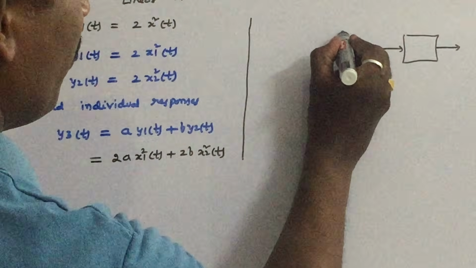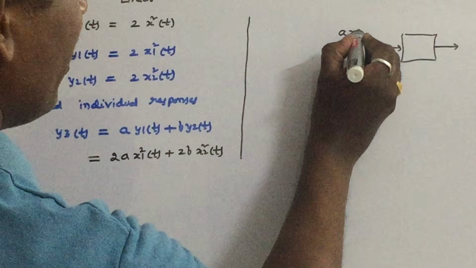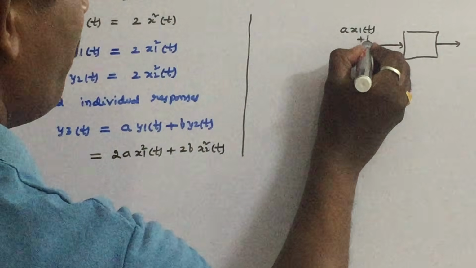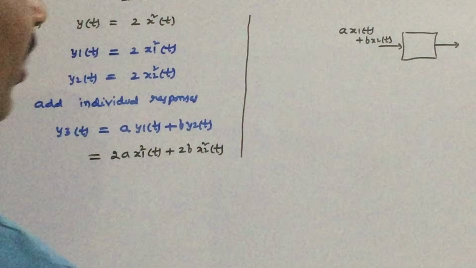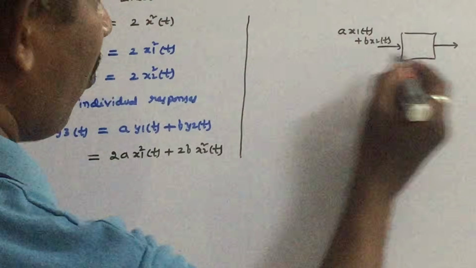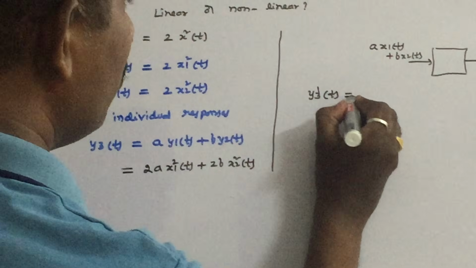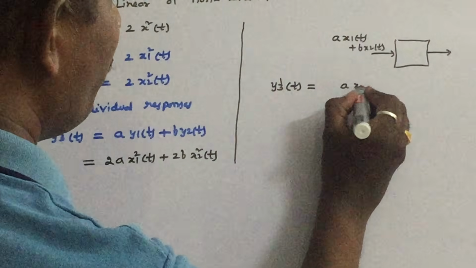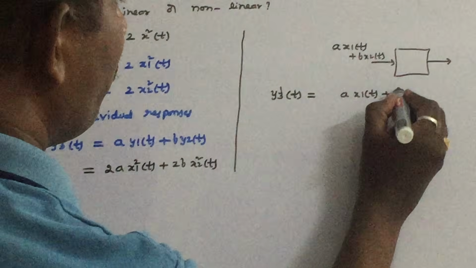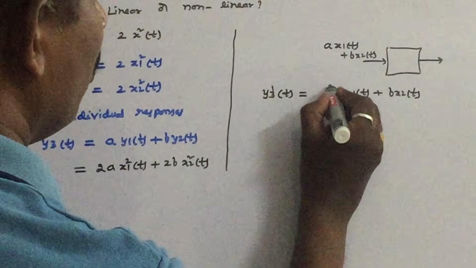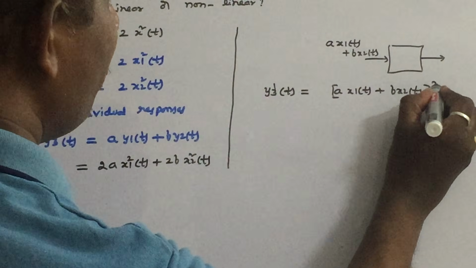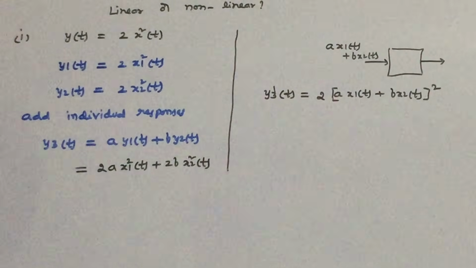So what input are we giving? We are giving the input a x1 of t plus b x2 of t to the system. Let us call this response y3 dash of t. So what will the system do? The system will square the input, a x1 of t plus b x2 of t whole square, and multiply it with 2.